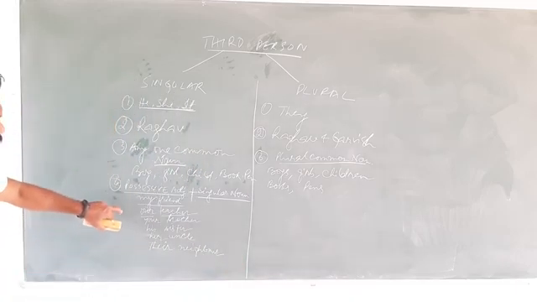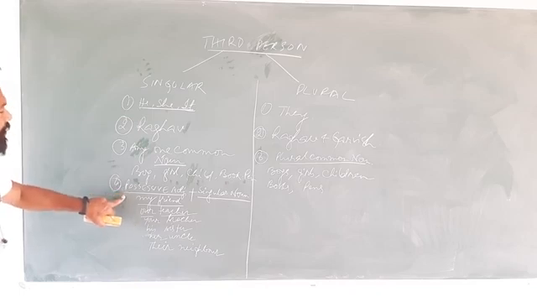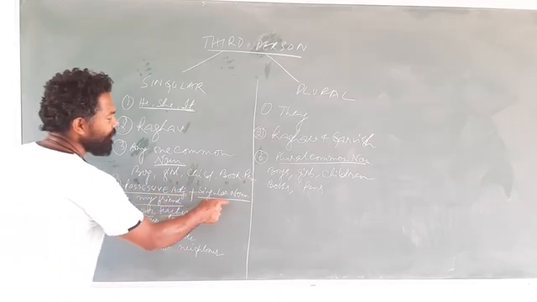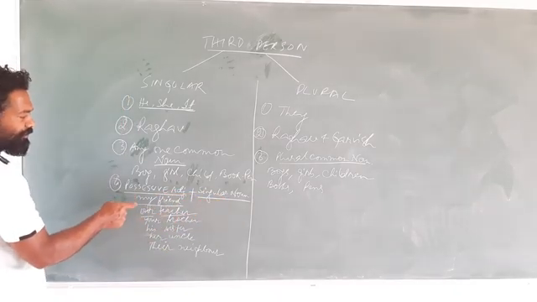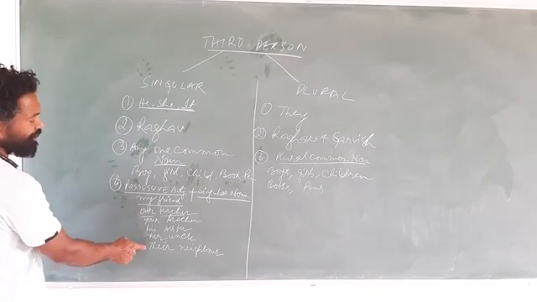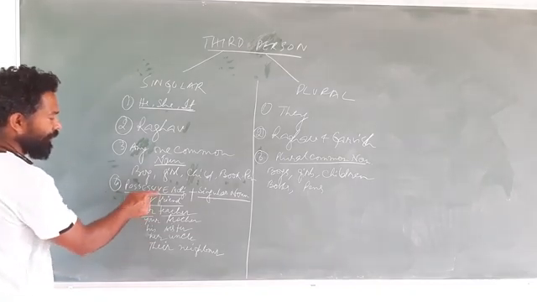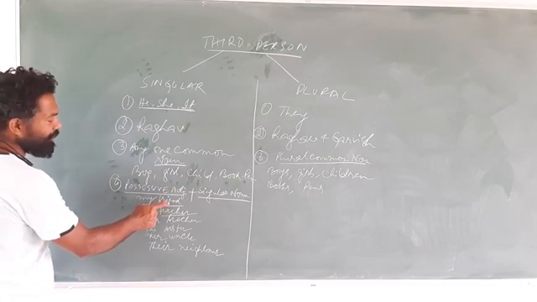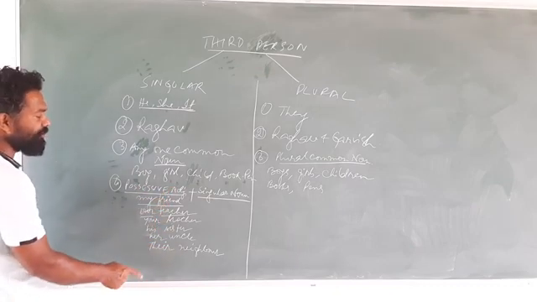So this is the fourth point. What is that fourth point? Third person singular number. The fourth point is possessive adjective plus singular noun. What is a possessive adjective? It is my, our, your, his, her, their. These are possessive adjectives or possessive determiners. And after that the noun which comes, they are all singular.